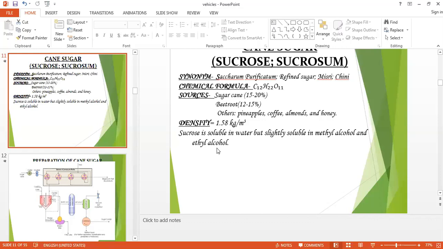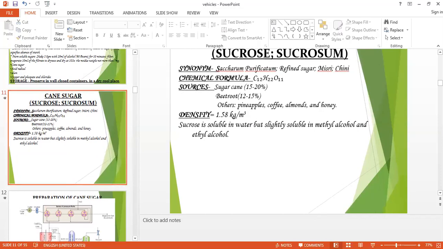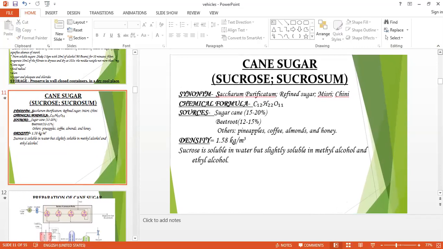Today we will take the topic that is the cane sugar. So this cane sugar, that is the sucrose, and the sources of this sucrose are sugarcane, beetroot, and other fruits such as pineapples, almond, and coffee and honey.